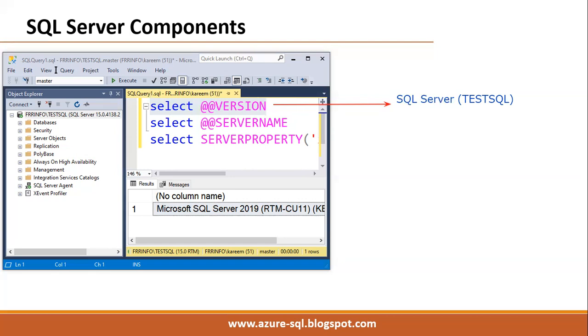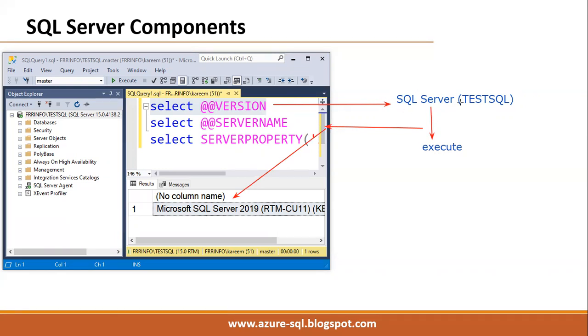Understood, right? In the background, SSMS will not actually run the commands. SSMS's job is to submit the command to the SQL Server service in the background. The SQL Server service will execute this command and send the result back to SSMS. Then SSMS will display the result here in the output window. That is how it works.